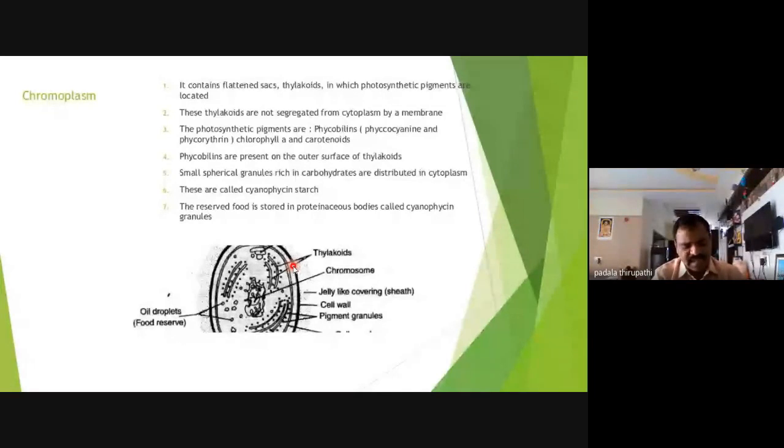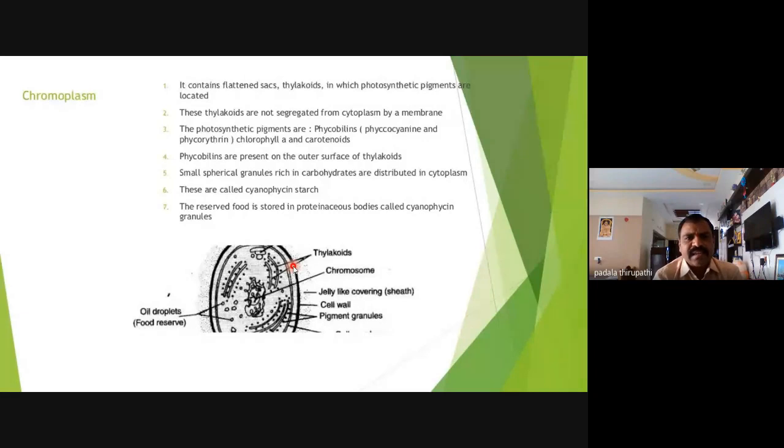Only chlorophyll A is present. Along with this chlorophyll A, phycobilin proteins or phycobilins are present. So phycobilins are accessory pigments. Carotenoids and phycobilins are accessory pigments which are helpful for protecting from the external environment or the high harmful radiation from the sun, or solar radiation. So that's why these phycobilins and carotenoids are accessory pigments. Only chlorophyll A is useful for photosynthesis.